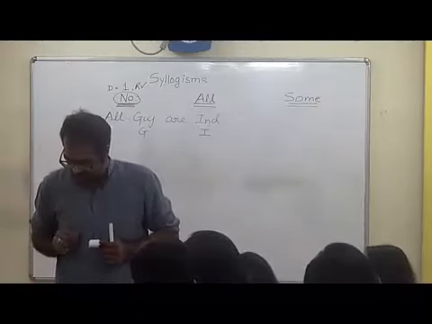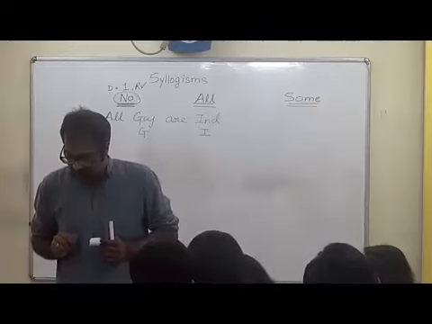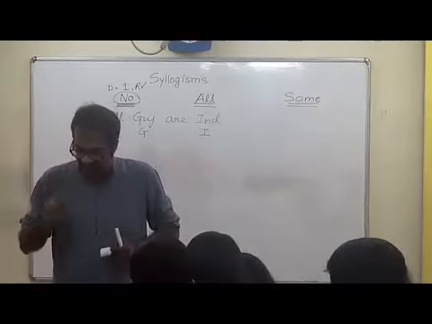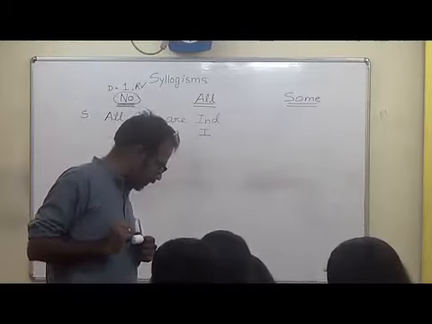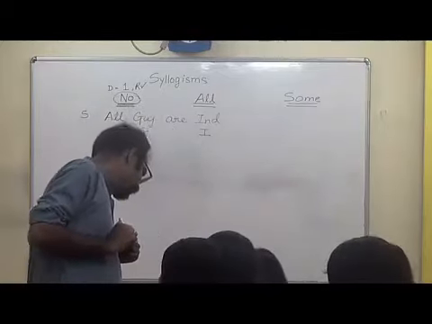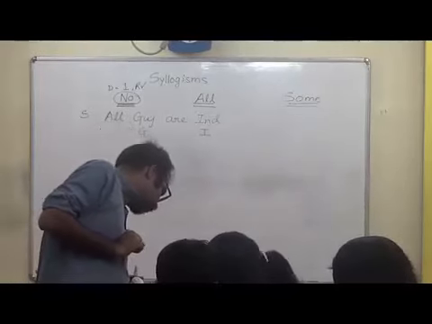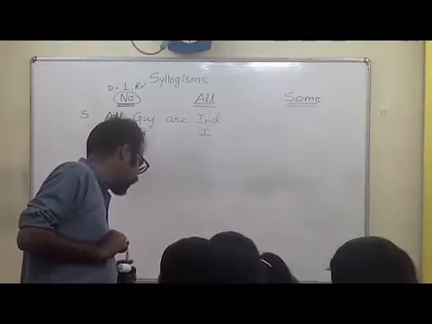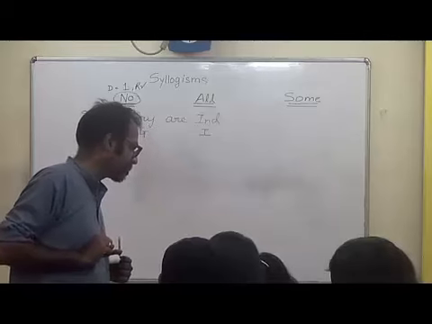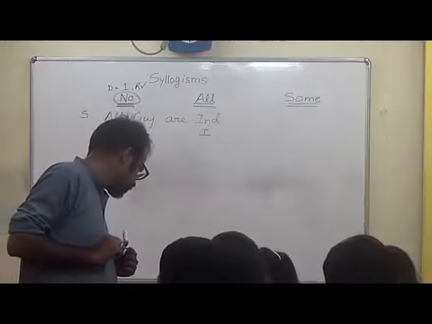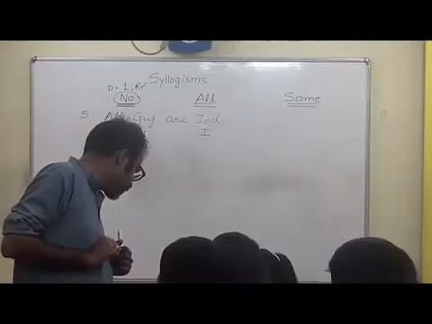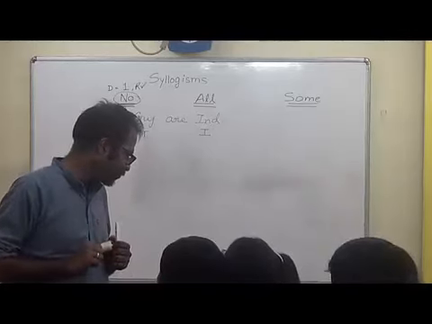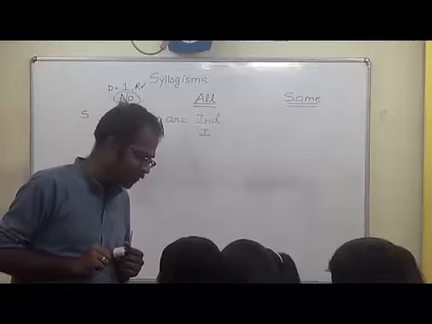Does it say all Gujaratis are Indians? Is it possible to have any other diagram which says all Gujaratis are Indians? Think about it. What does this say? All Gujaratis are Indians. Any other diagram which can give you the same fact? So how many diagrams possible according to you? 2?